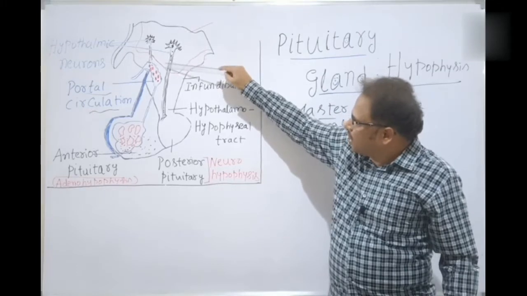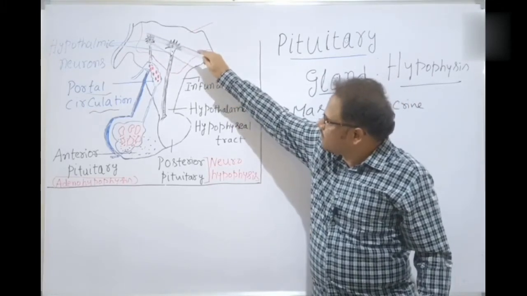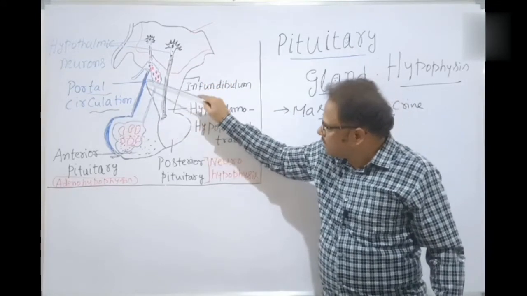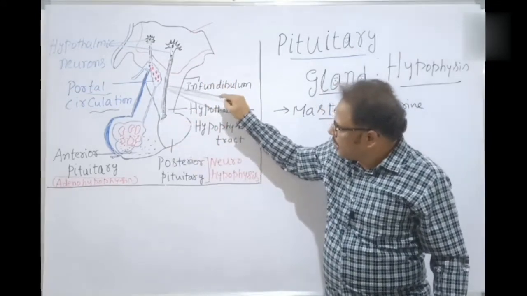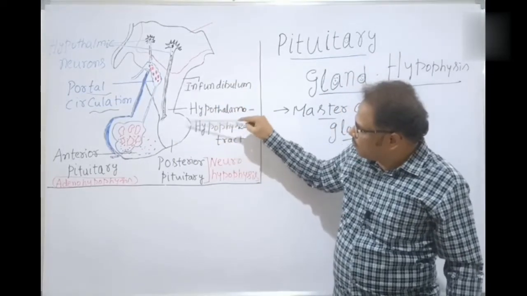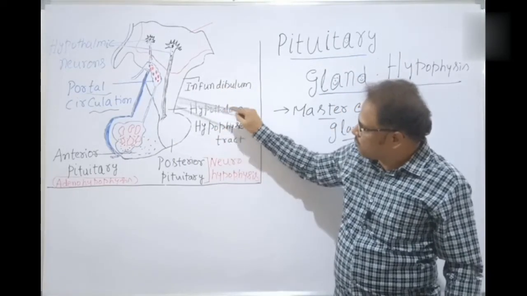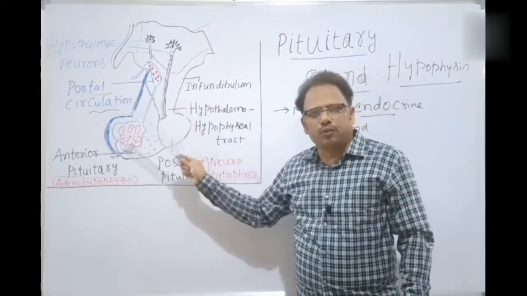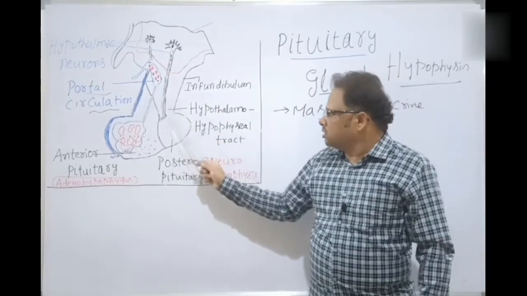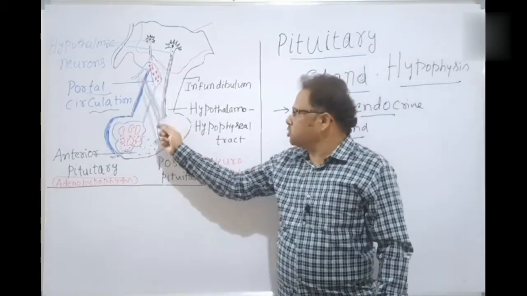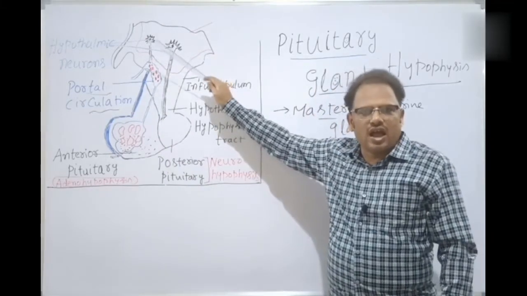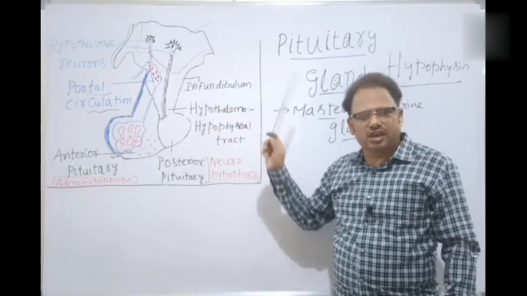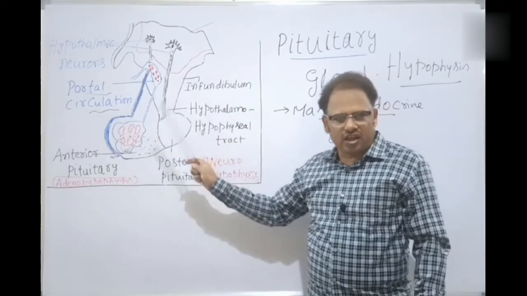The neurons from the hypothalamus are arising from the hypothalamus and extending up to the pituitary gland. This is the pituitary gland. This is the posterior lobe, whereas this one is the anterior lobe of the pituitary gland, anterior side and posterior side. Both are very closely anatomically associated with the hypothalamus, and that's why the pituitary gland is also called hypophysis.